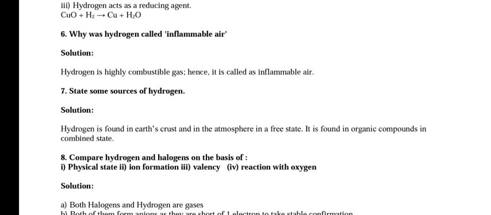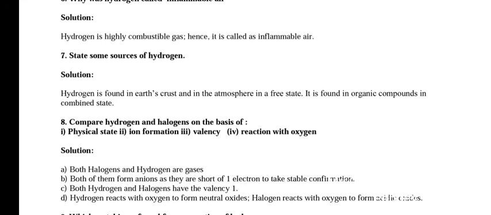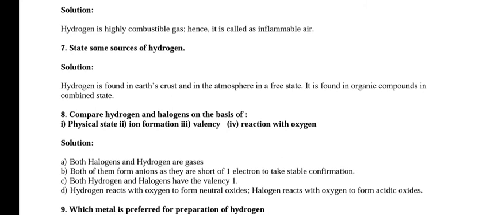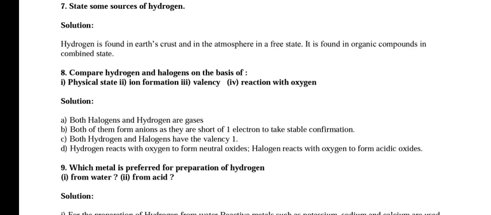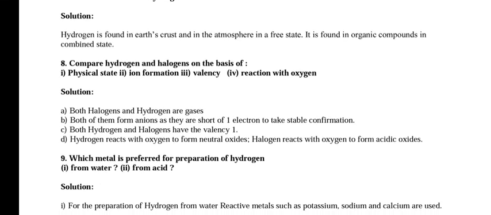Compare hydrogen and halogen on the basis of physical state. Both halogens and hydrogen are gases. Ion formation: both of them form anions as they are short of one electron to take a stable configuration. Valency: both hydrogen and halogens have valency 1. Reaction with oxygen: hydrogen reacts with oxygen to form a neutral oxide. Halogen reacts with oxygen to form an acidic oxide.